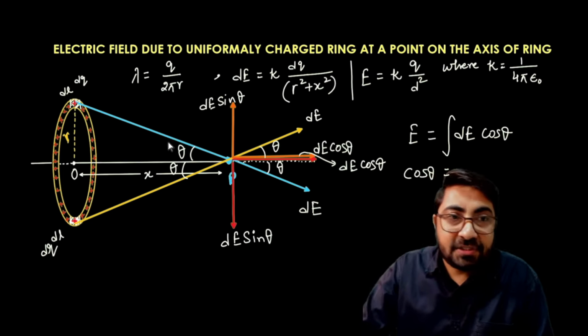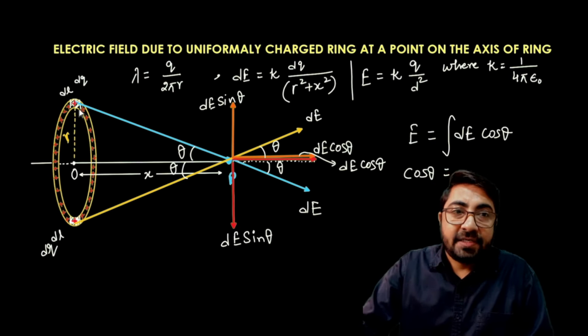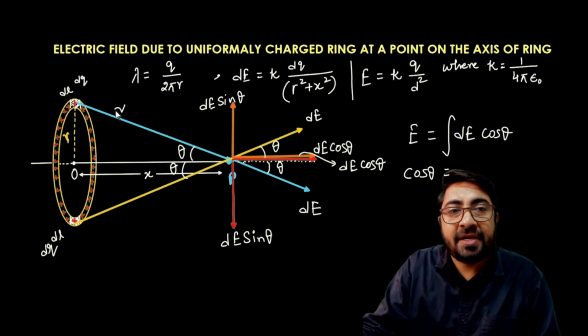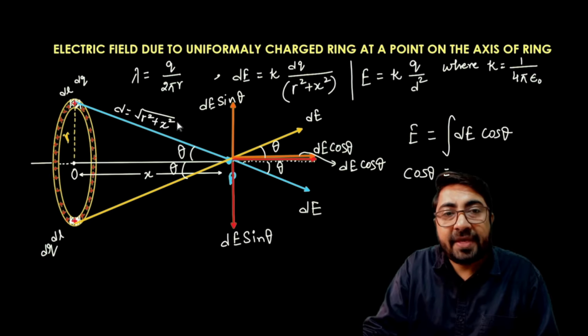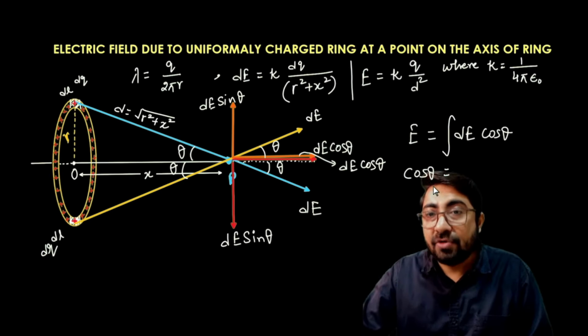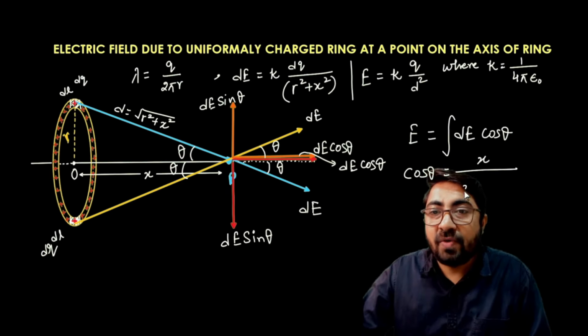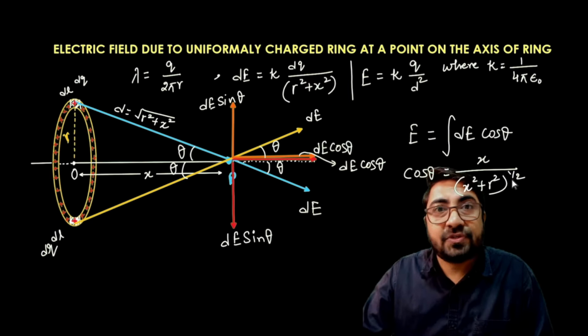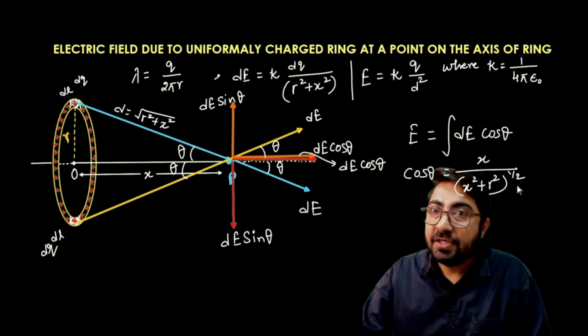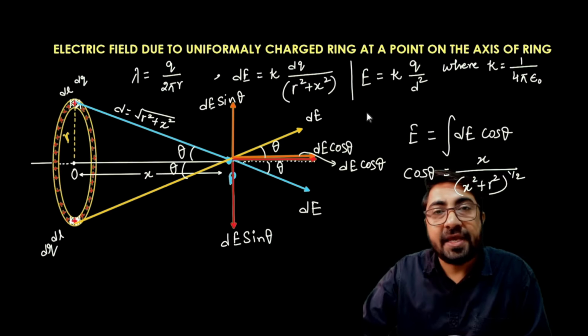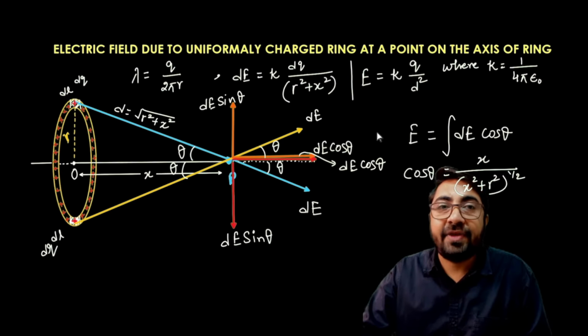So what is the value? Just see the picture here. r is the perpendicular, x is the base, and this is the hypotenuse, that is d, equal to square root of r square plus x square. So I can write here cos theta is equal to base upon hypotenuse, that is x upon square root of x square plus r square. In place of square root, I can put here the power 1 by 2.